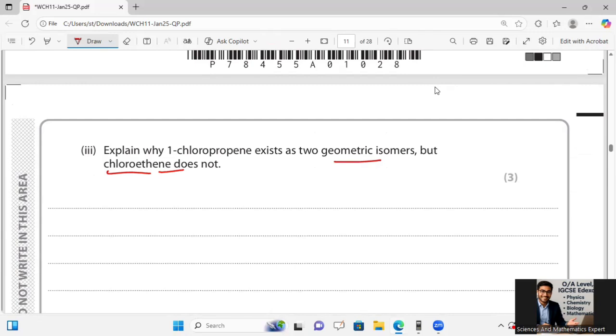Because there is restricted rotation around the carbon to carbon double bond in both molecules, and 1-chloropropene has two different groups on each of the carbon atoms in the double bond, but there are two hydrogen atoms on the same carbon of chloroethene. So we should be able to explain this in detail.